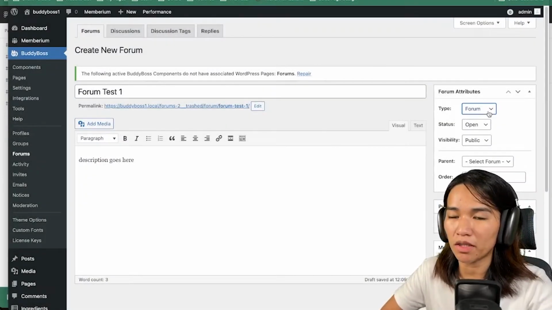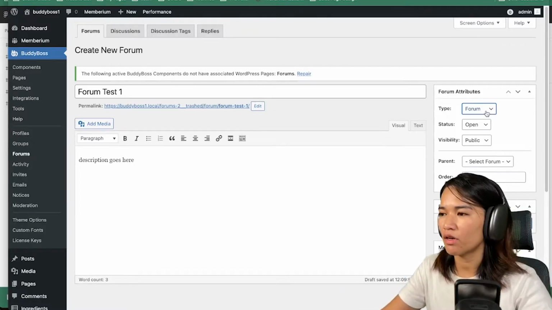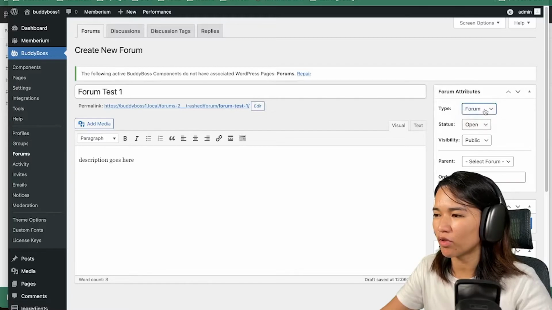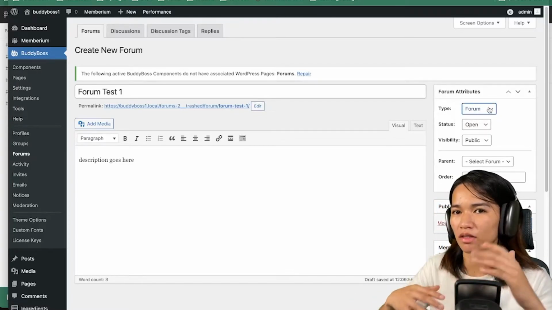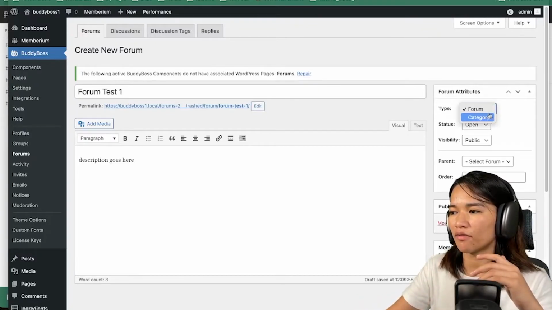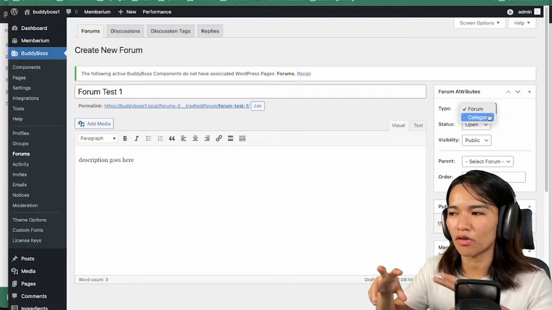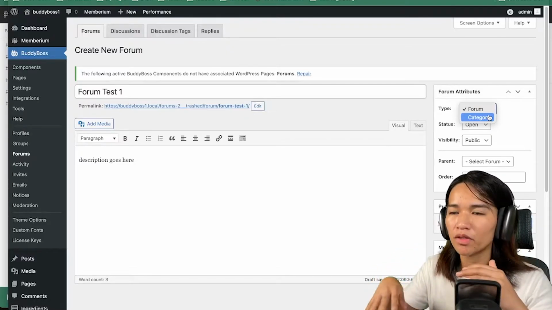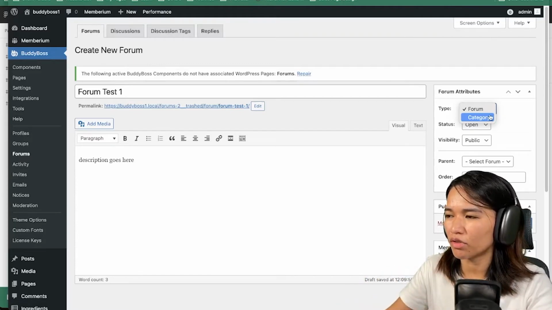So in the forum attributes, the first is type. There are two options, forum and category. For the forum, you can have topics and discussions. If it's a category, then you could have forums inside it, like a parent and child hierarchy. So you can do that.